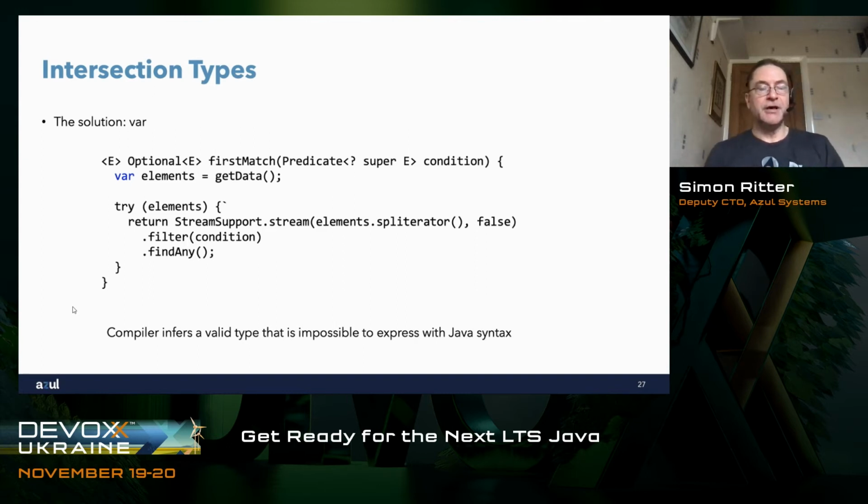That's good in this case, because the compiler can say, right, I need something that will implement both Closable and Iterable of type E, and I can do that underneath the covers, generating something which has both of those types associated with it. Then the compiler will generate code that works with this, and I don't need to create a separate class or interface that I then use for elements. So if it's only used once, this is great. I could just use var and everything will work. The compiler will infer a type that's impossible to express in Java syntax.